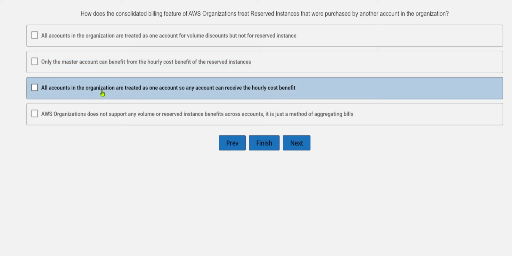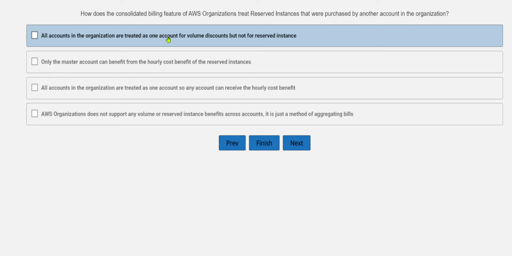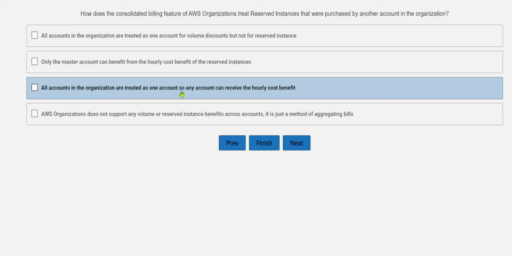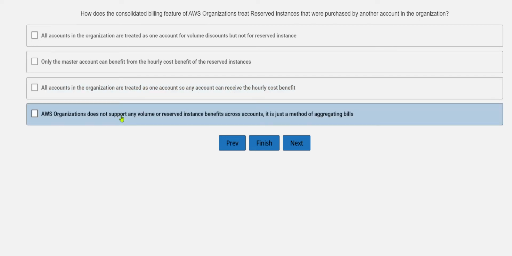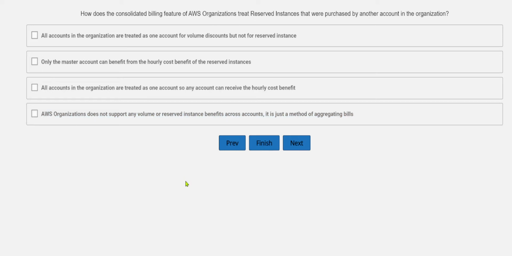All accounts in an organization are treated as one account, so any account can receive the hourly cost benefit. Okay, so what is the difference over here if we check with the first one? So it is saying as one account for volume discount but not for reserved instance, and this is saying any account can receive the hourly cost benefit. AWS Organizations does not support any volume or reserved instance benefits across accounts. It is just a method of aggregating bills.